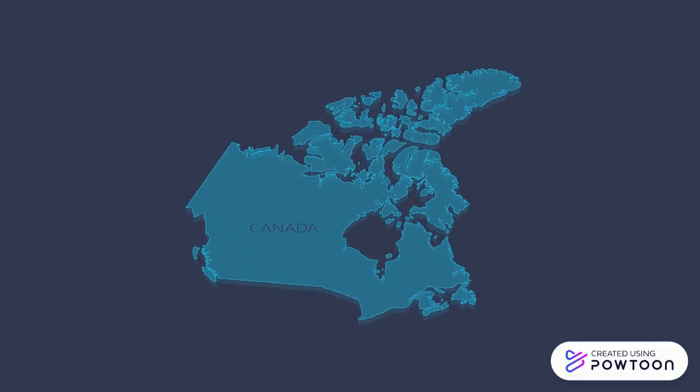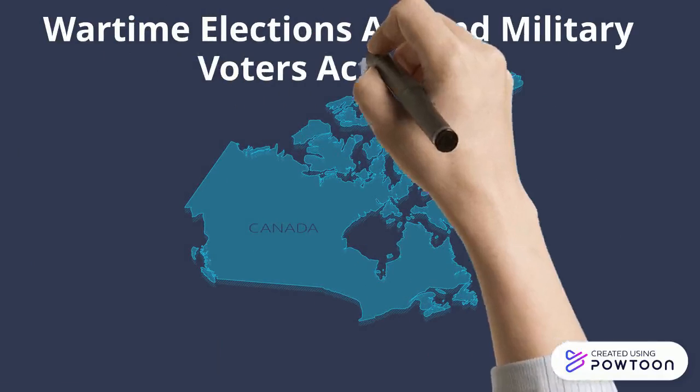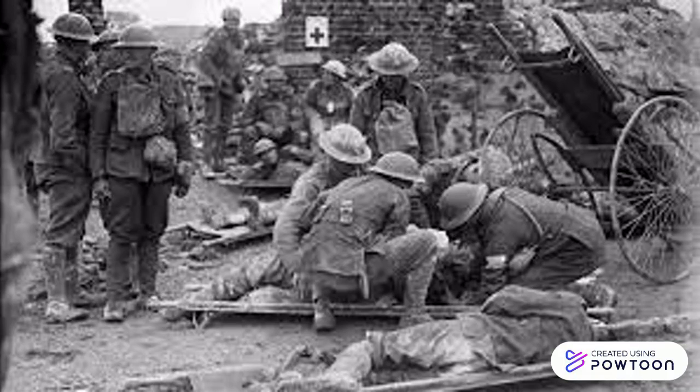The next legal act on our timeline is the Wartime Elections Act and Military Voters Act. World War I was a major influencer of voting rights in Canada as it led to the introduction of this act. The Wartime Elections Act and Military Voters Act was introduced as a method to influence the federal referendum on the subject of conscription. The Canadian government at the time supported conscription but needed the support of the Canadian public